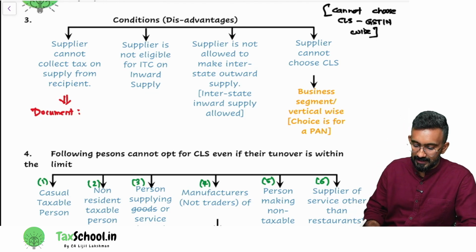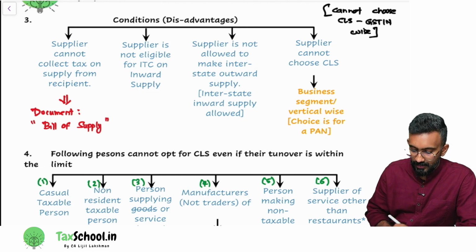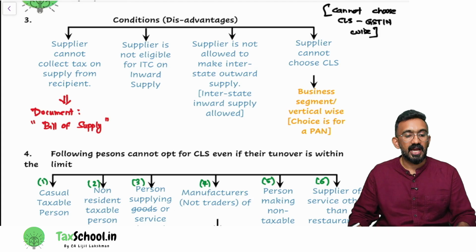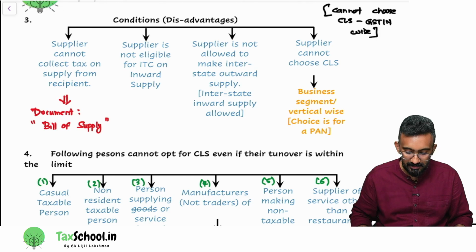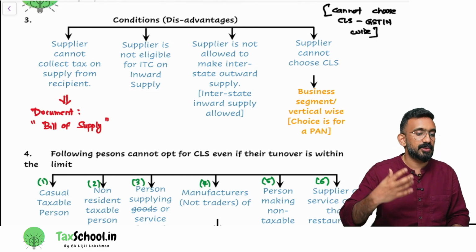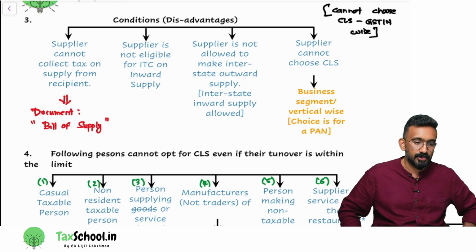You cannot collect that. So there is an additional document called a bill of supply. Perfect. In this bill of supply, you will have an endorsement saying that you are a composition taxable person. That's why you did not collect this 1% from the customer. You have to mention that in that document itself. So the document will be bill of supply.